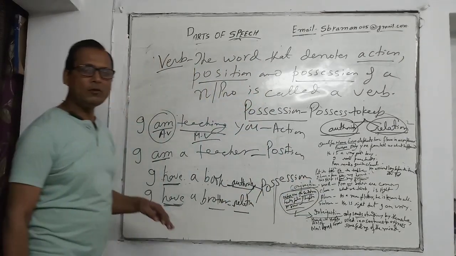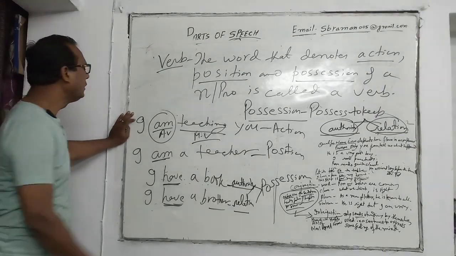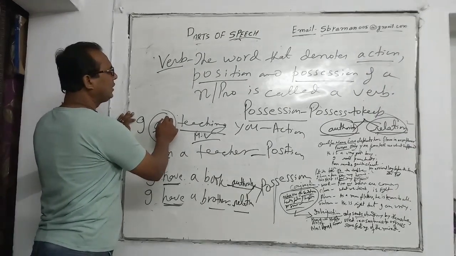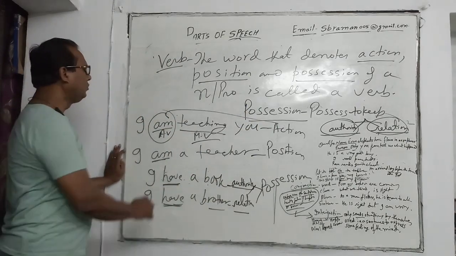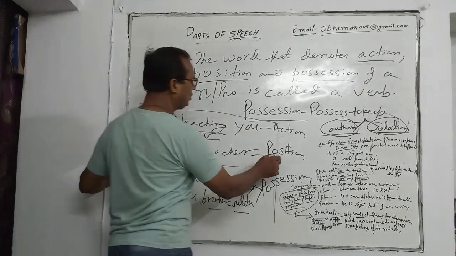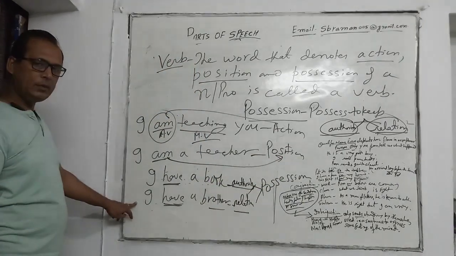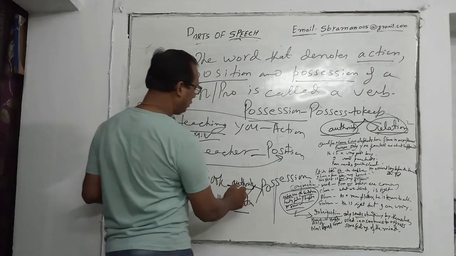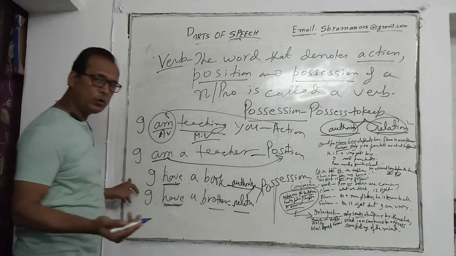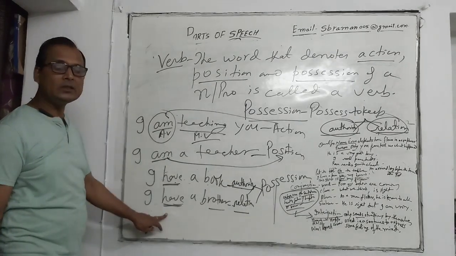Okay, again I would like to repeat it. I am teaching you here. This am shows the action, activity. I am a teacher. This am shows position, and here I have a book. I have a good brother. This have shows authority, so this shows one type of possession, and I have a brother, have shows relation with a person.